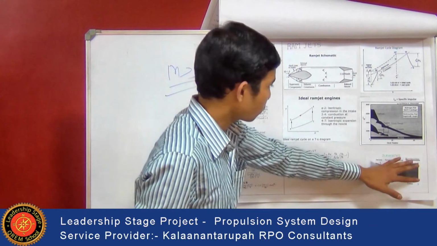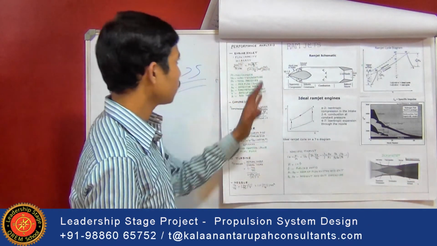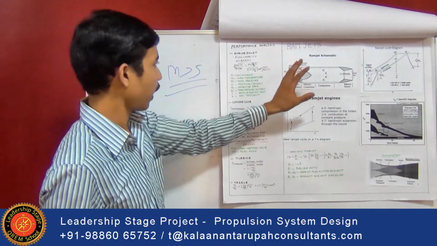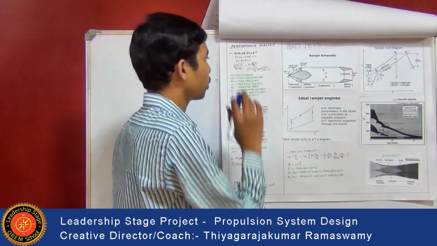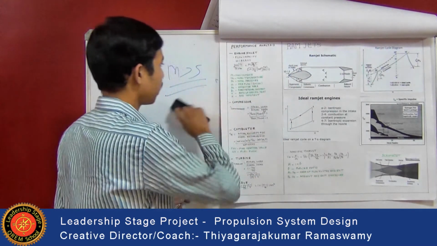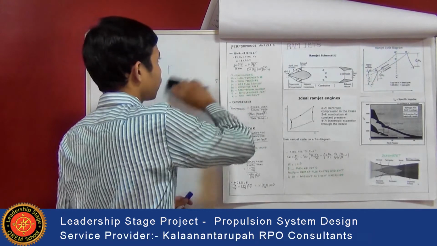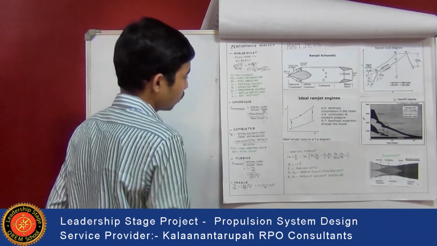This was about the ramjet. I already told that the design of ramjets is similar to the design of the turbojet engine, and performance analysis and experimental calculations are also similar.